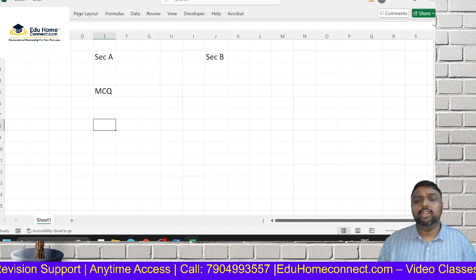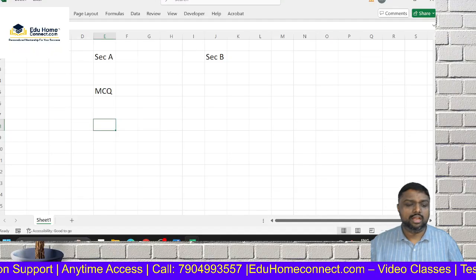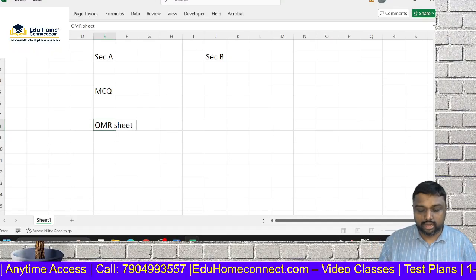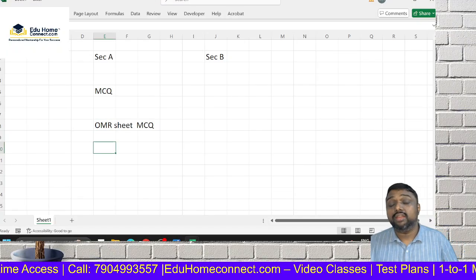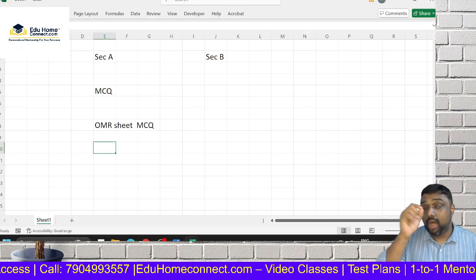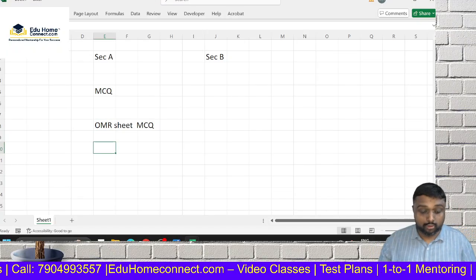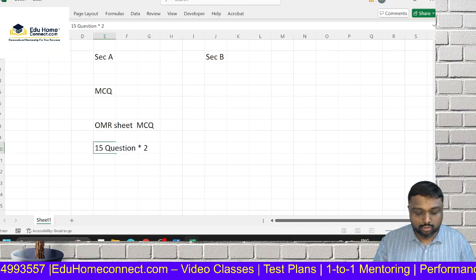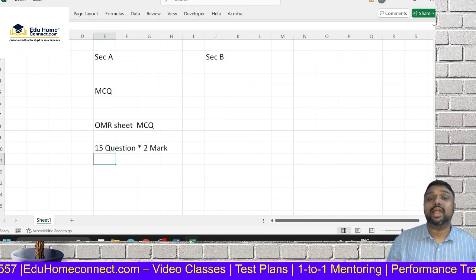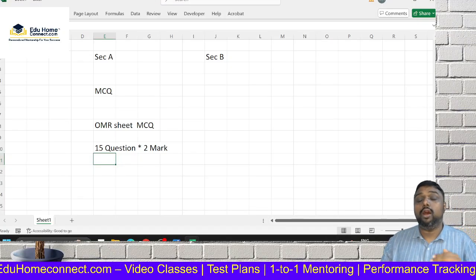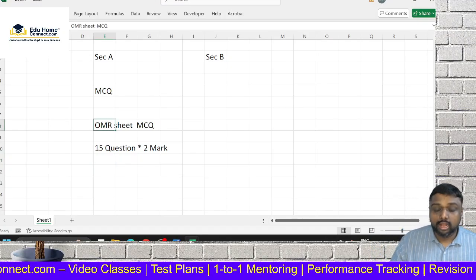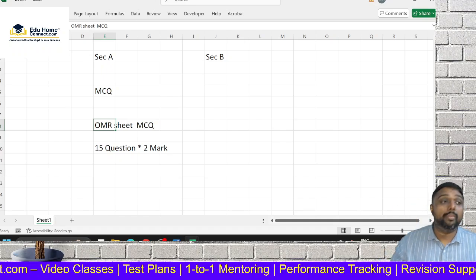My dear friends, from the 2022 exam onwards, they brought in the OMR sheet model MCQ, where you have to mark the answers. As all of you know, we have 15 questions of 2 marks each. Before going to strategy, I want to give you some points on how the questions are asked. In section A, you have 15 questions of 2 marks where you have to mark in the OMR sheet.